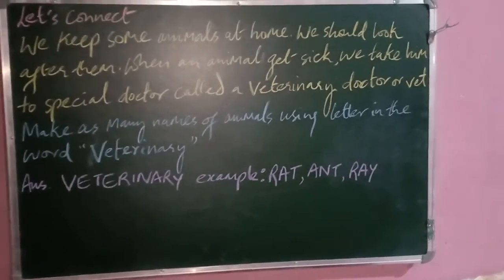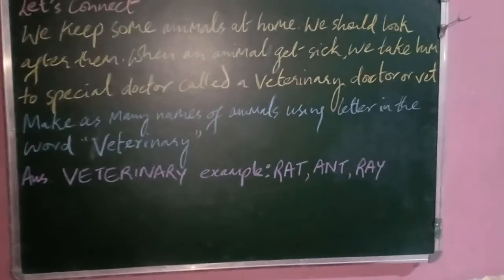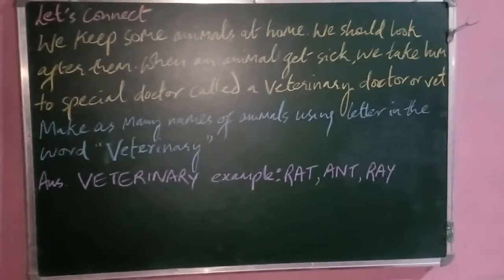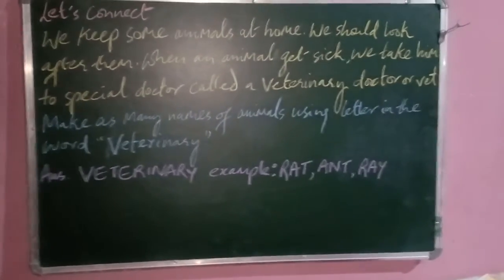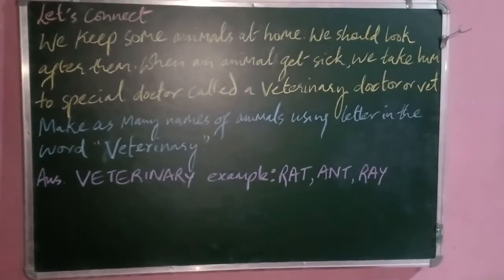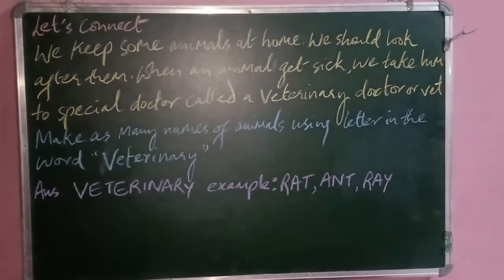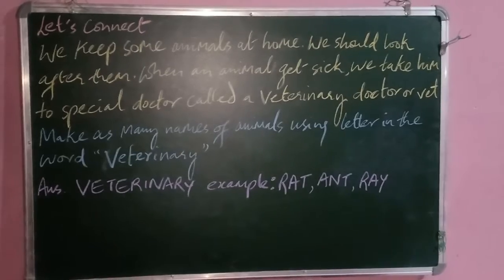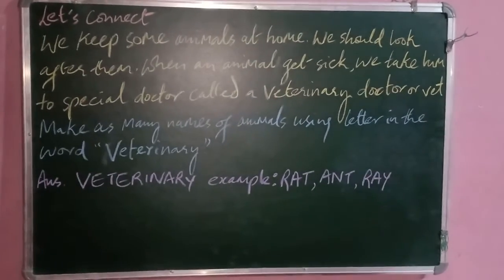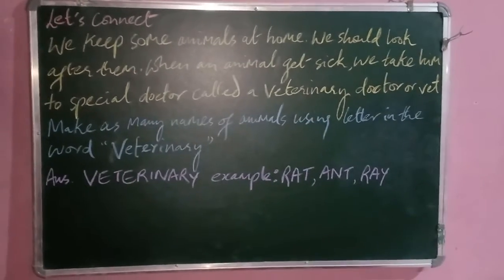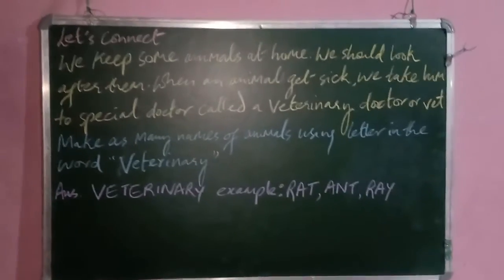We have to use this word veterinary and find out what other animal names come out of this word. I have written here some examples, like rat, ant and ray. All these letters are present in the word veterinary. So you have to find out if there are any more names.